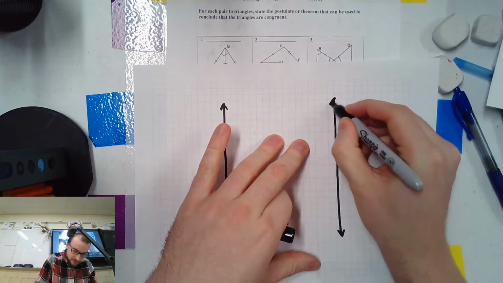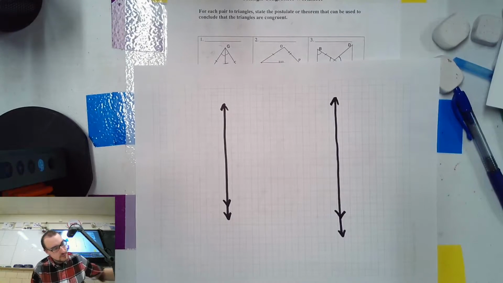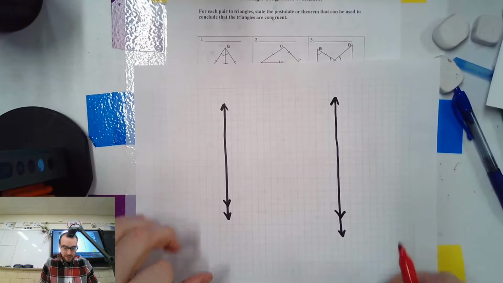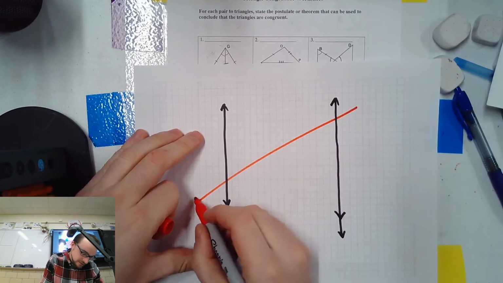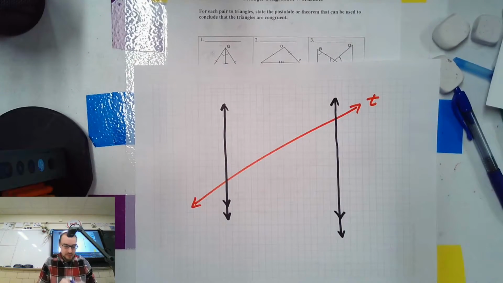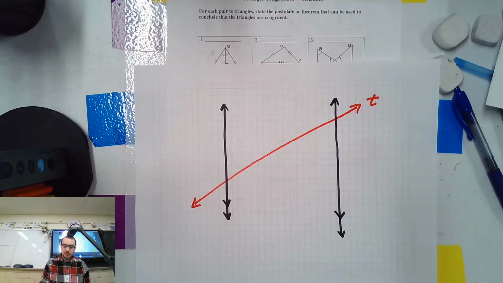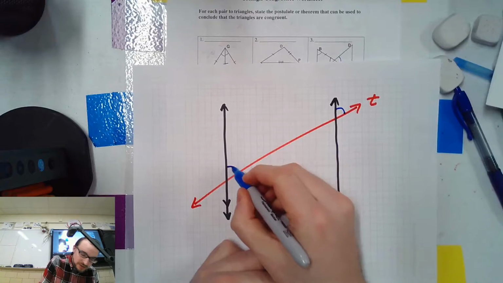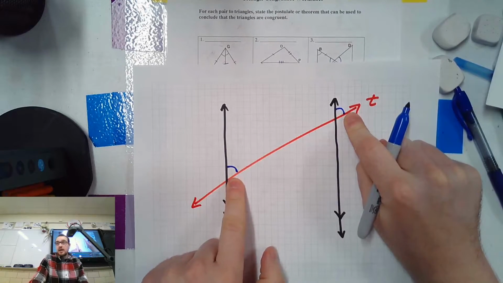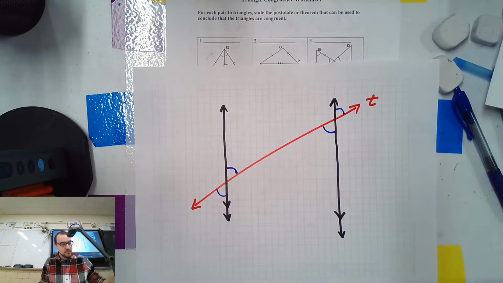And they are parallel, I'm telling you that right now. And I had a transversal that's going like this. Okay. So you would know that if these lines are parallel, which I've told you they are, that the corresponding angles will be congruent. So top right corner is going to be congruent to top right. We go with that. And then vertical angles for free, so on and so forth.